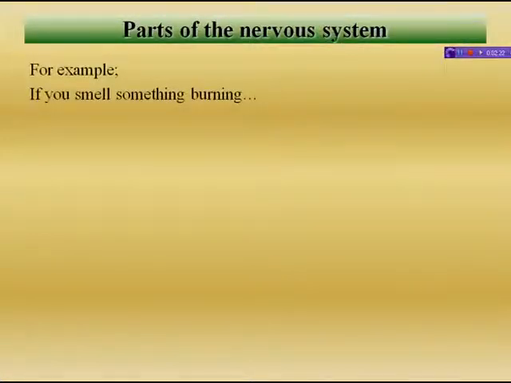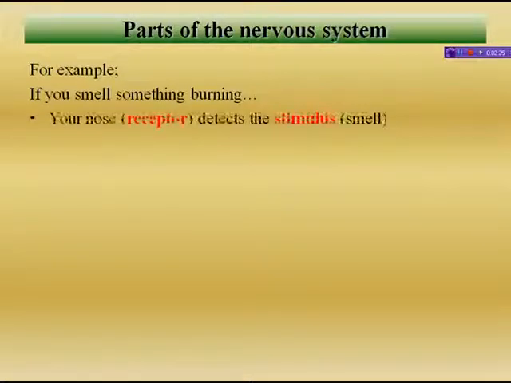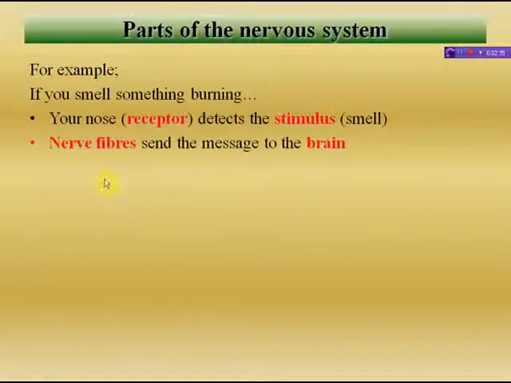Next comes parts of the nervous system. For example, if you smell something burning, your nose is the receptor that detects the stimulus that comes from the external environment, and nerve fibers send the message to the brain.